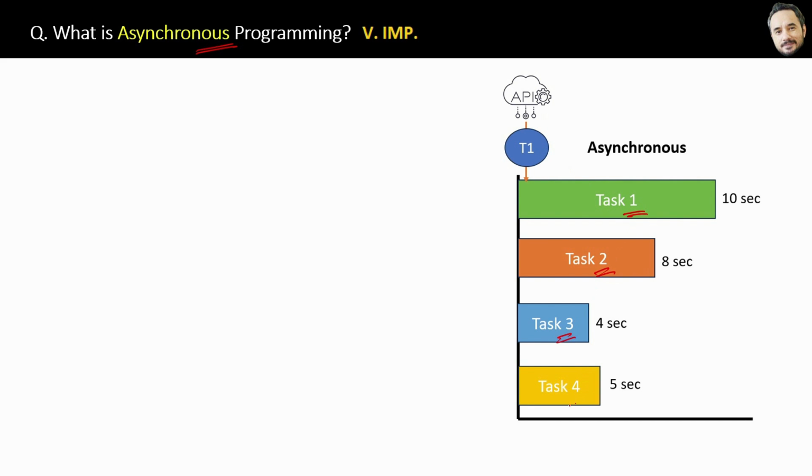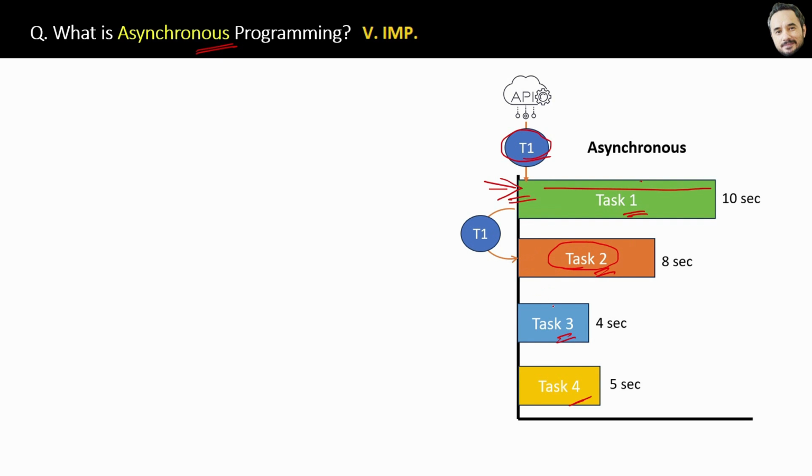Then first a single thread is created which will initiate task 1, okay. Now listen carefully. This thread T1 will not wait for task 1 to be completed. Instead, after initiating task 1, T1 will immediately jump on to initiate the next task 2.